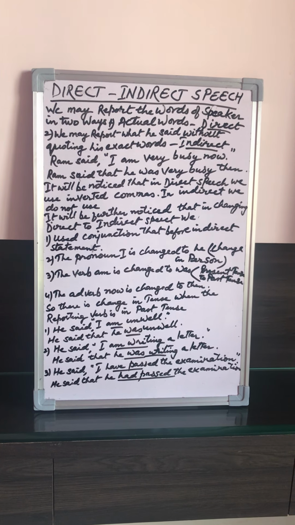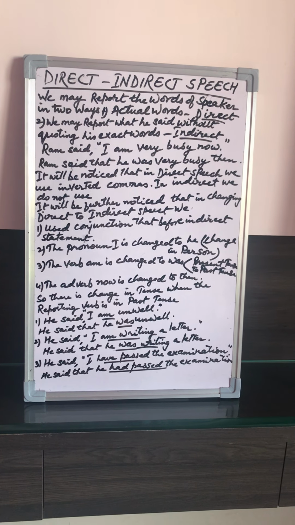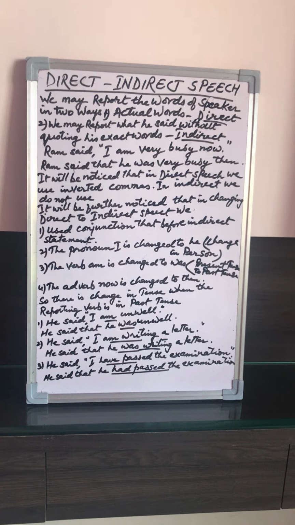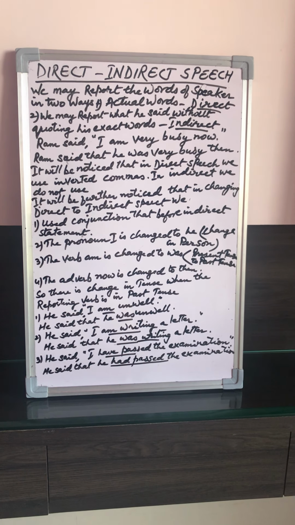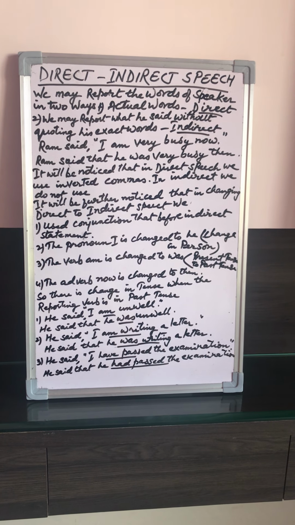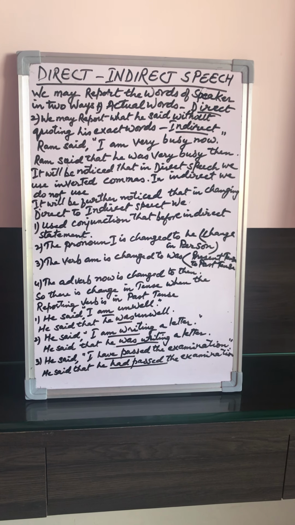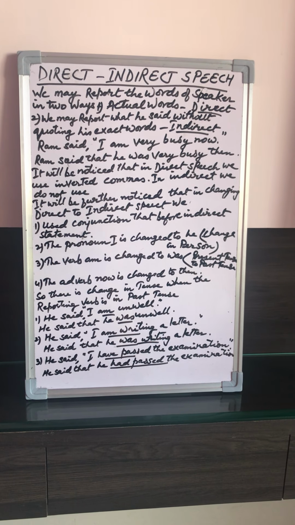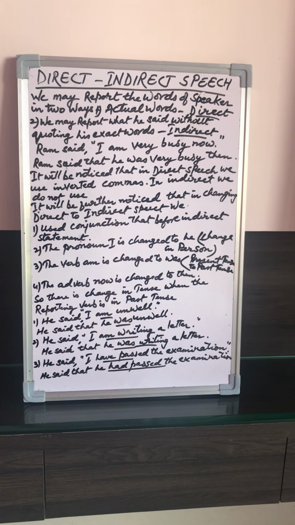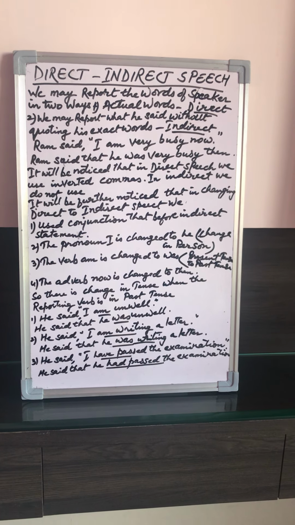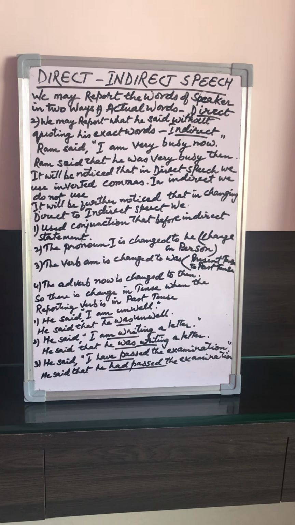The tenses may not change if the statement is still relevant or if it is a universal truth. For such sentences, the reporting verb may be in the past, but the sentence which is reported does not change to past. As for example, the teacher said, "The earth goes round the sun."